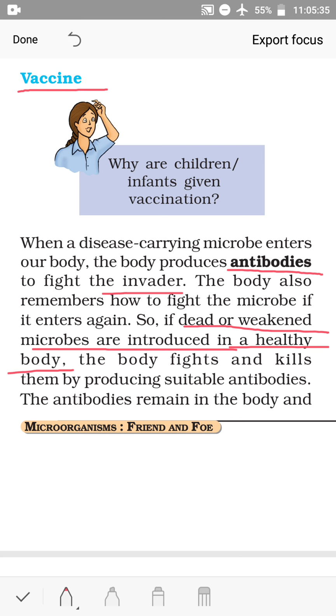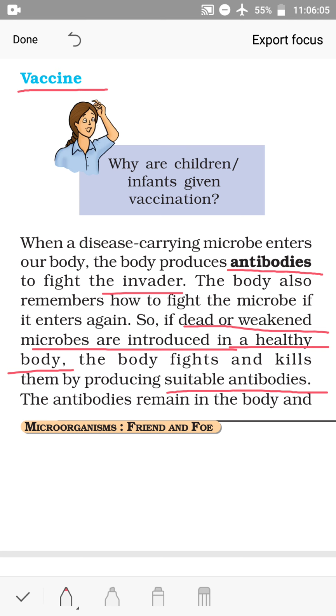The body fights and kills them by producing suitable antibodies. The microbe is weak or dead, but as it is a foreign protein, our body will produce antibodies. As it is a mild strain, it is not able to cause the disease, but the body produces suitable antibodies, and they kill it or neutralize its toxic effect.